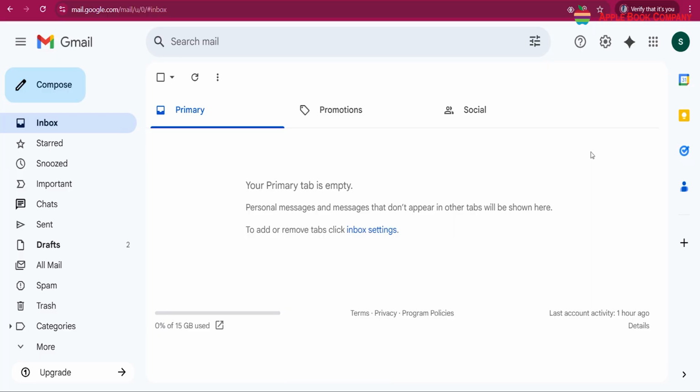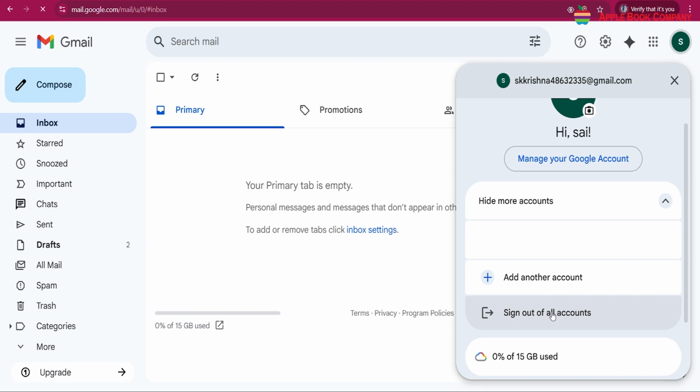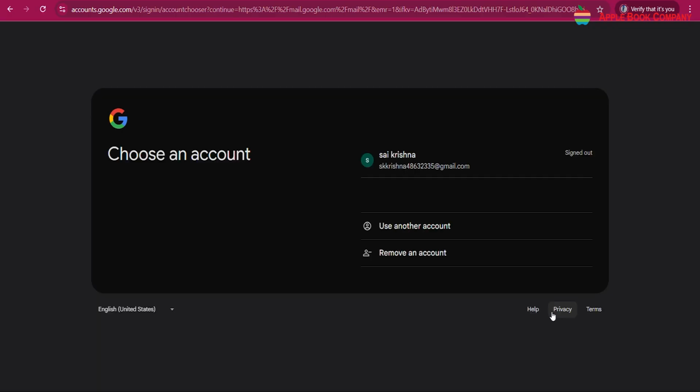Step 1. Click on the profile icon at the top right corner of the inbox screen. A drop-down menu with options appears. Step 2. In the menu, click on the Sign Out option. This action will sign you out of your account and return you to the login page.